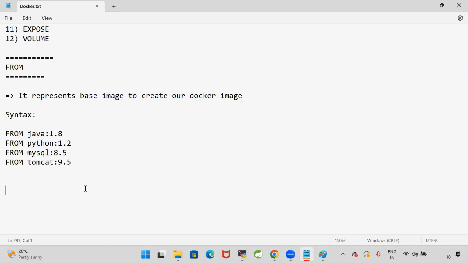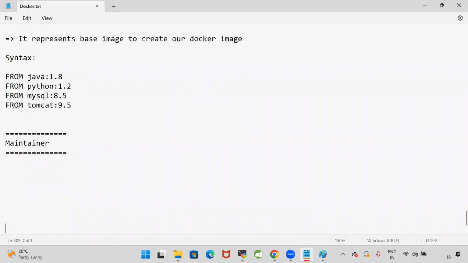Similarly, we have a next keyword called MAINTAINER. It's very simple. MAINTAINER is used to specify who is the author of this Docker file, the Docker file author information. In our team, multiple team members will be available.